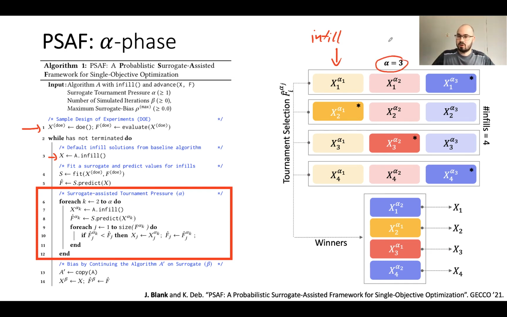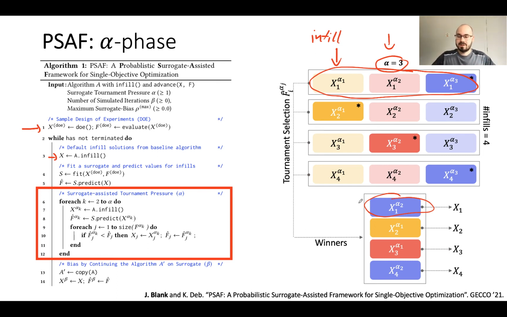So we are calling infill 2 more times, and then we determine the best solution out of the first indices in this example, and send the winner to our new pool. For the tournament, the surrogate serves as a referee, which means the surrogate's predictions are used to compare the solutions, and only the best one survives.